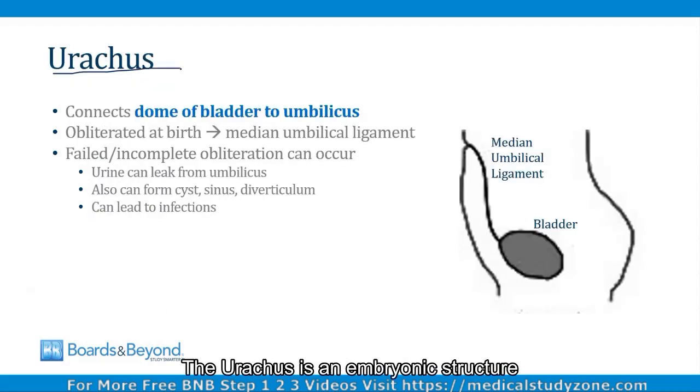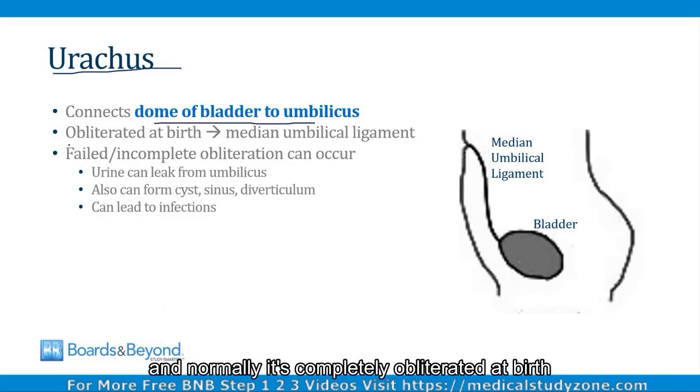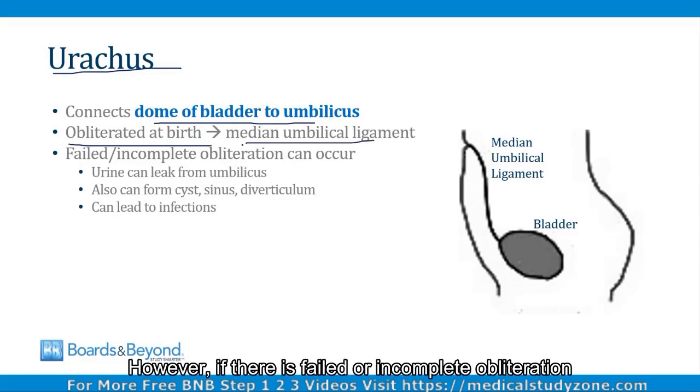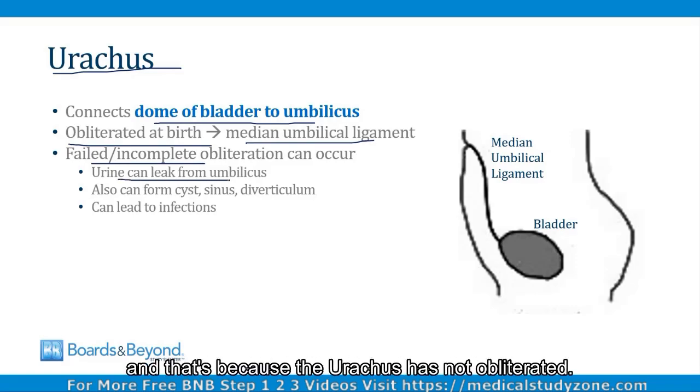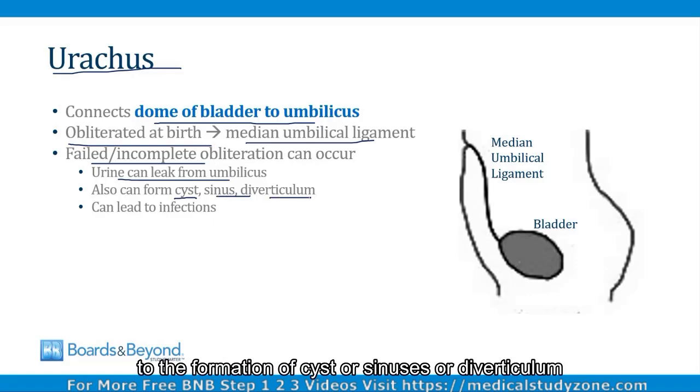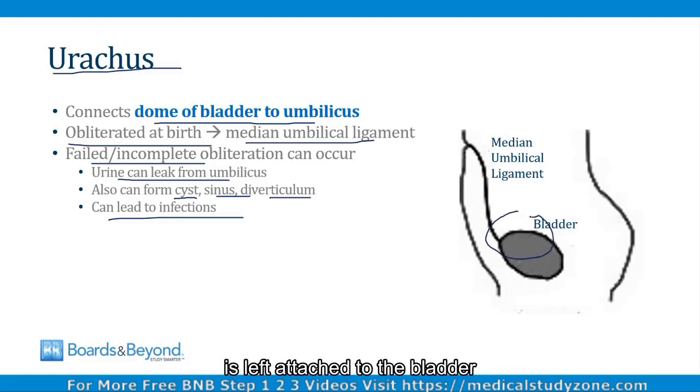The urachus is an embryonic structure that connects the dome of the bladder to the umbilicus, and normally it's completely obliterated at birth and becomes the medial umbilical ligament. However, if there is failed or incomplete obliteration, a couple of problems can develop. First of all, sometimes babies are born with urine leaking from the umbilicus, and that's because the urachus has not obliterated. Incomplete obliteration can also lead to the formation of cysts or sinuses or diverticulum, and these can sometimes become infected.